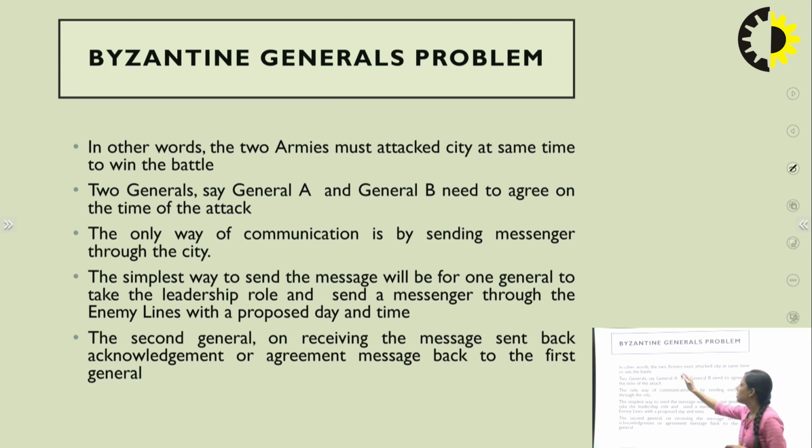The two armies must attack the city at the same time to win the battle. So they are trying to communicate and agree on the same time of the attack. The way of communication is by sending a messenger through the city. The simplest way is that one general takes the leadership role and sends the message to the attackers at the different locations. Then the second general receives the message and sends back an acknowledgement on whether he wants to attack or not.